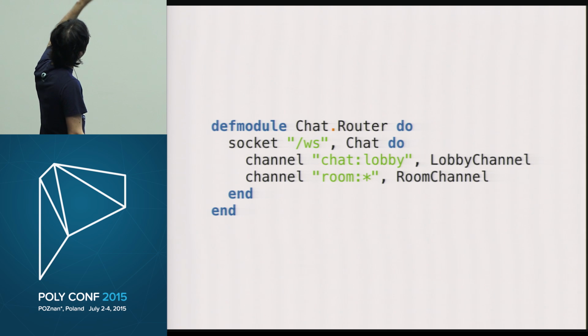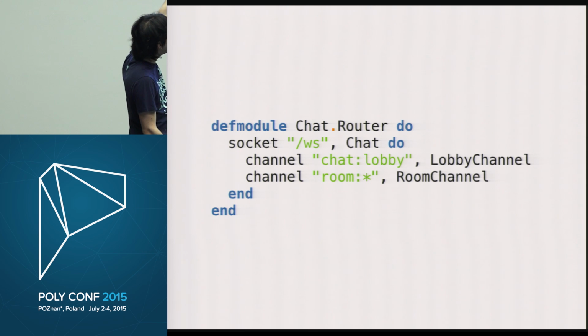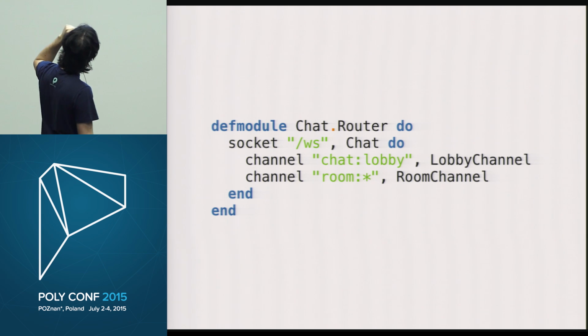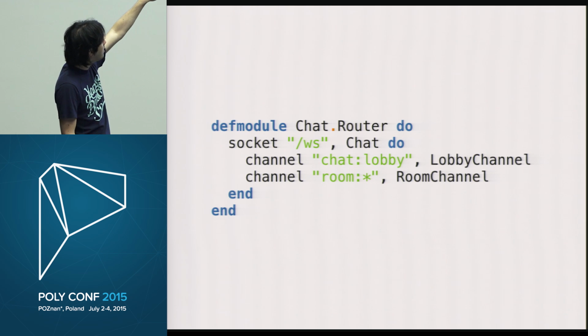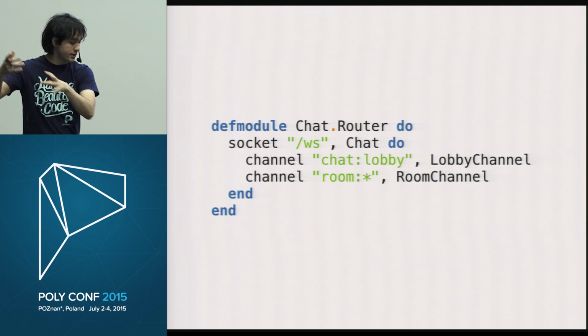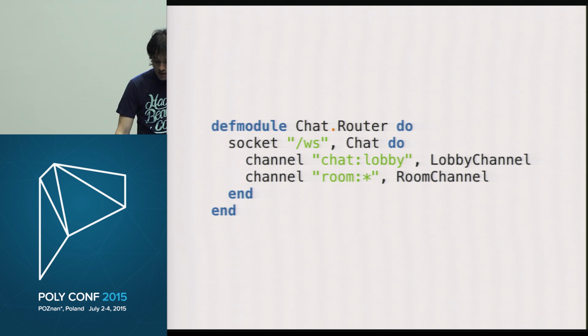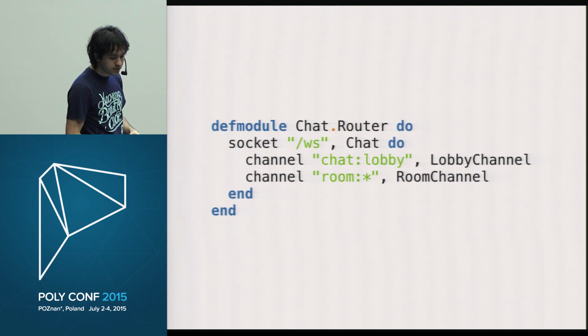And now every time the user tries to join the chat lobby, I want to handle that logic in the lobby channel module. Every time the user tries to join a particular room, like room 1 or room 13, I want to handle that in the room channel module. And those modules are straightforward to define.